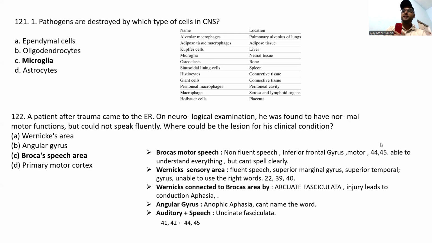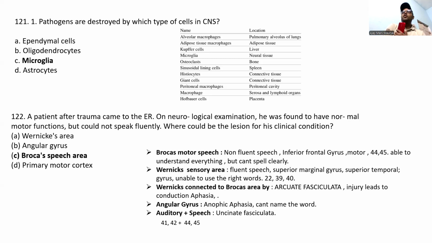Broca's area is area number 44 and 45. See what happens here: the patient can understand everything but cannot speak well. And this one is Wernicke's area. This is the word defect.